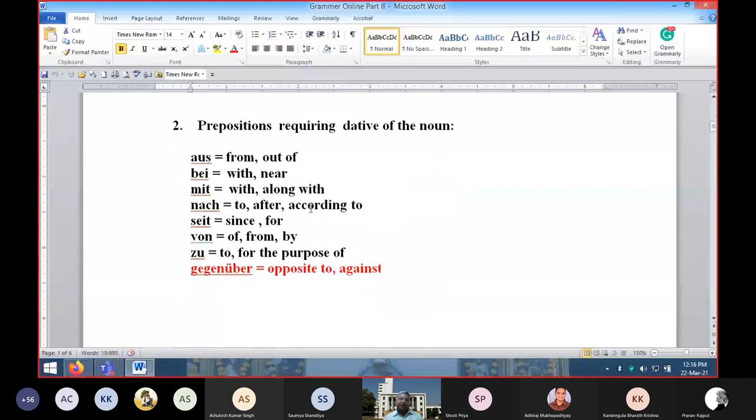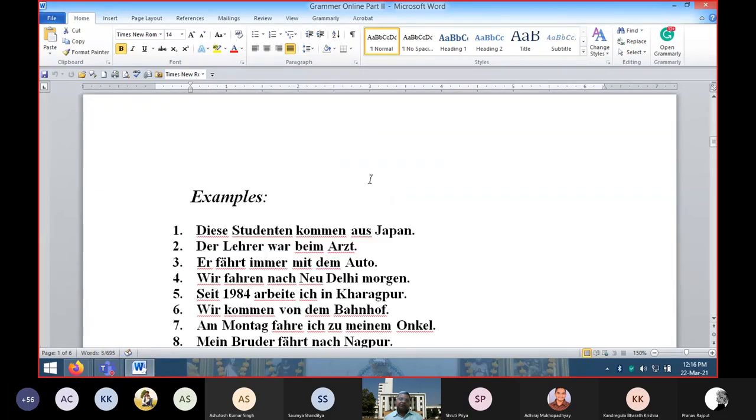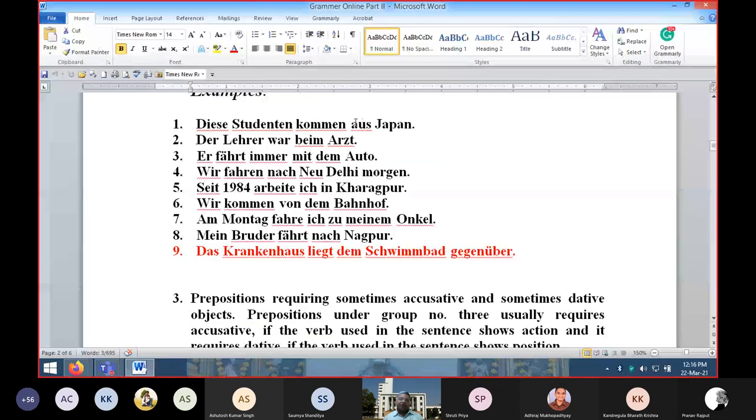The second group of prepositions always requires dative: aus, bei, mit, nach, seit, von, zu, gegenüber. And gegenüber is put after the noun and all others before the noun. These examples we have already seen. Studenten kommen aus Japan. Beim Arzt, bei is by plus dem. Mit dem Auto. Nach, after New Delhi. Seit means since 1984. We are coming von dem Bahnhof, from the railway station. Am Montag, on Monday. Zu meinem Onkel, to my uncle.